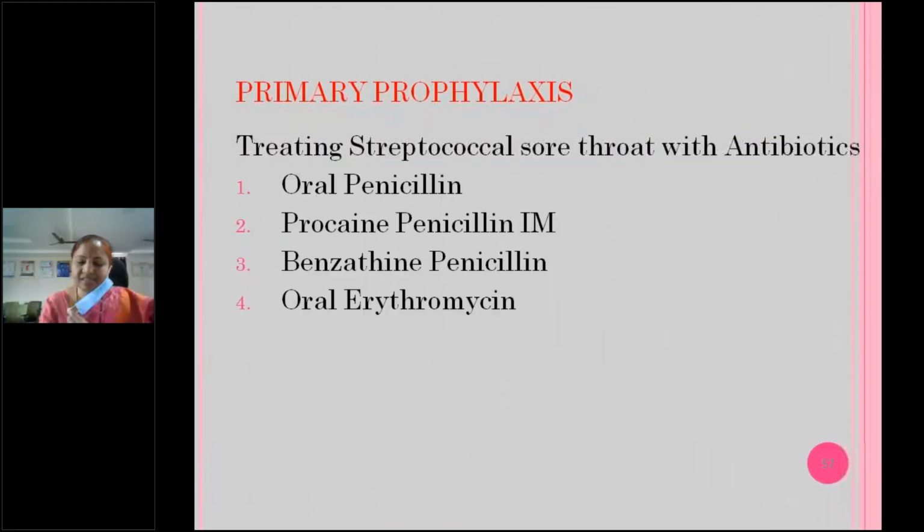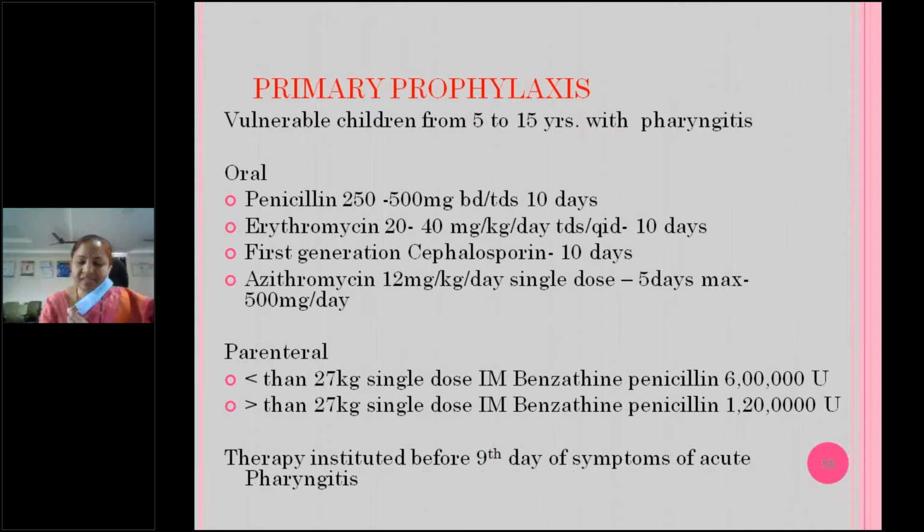Primary prophylaxis: treating streptococcal sore throat infection with antibiotics like oral penicillin, procaine penicillin IM, benzathine penicillin, that is long acting, and oral erythromycin. Some people are sensitive to penicillin, we can go for erythromycin. So primary prophylaxis for vulnerable children around 5 to 15 years with pharyngitis: penicillin V, that is oral penicillin 250 to 500 mg BD or TDS for 10 days. Erythromycin, if they're sensitive to penicillin, 20 to 40 mg per kg per day TDS dose. First generation cephalosporins oral like cephalexin also can be used for 10 days.